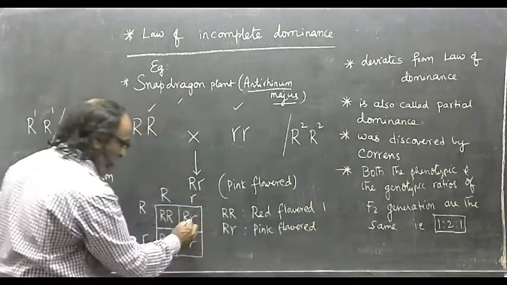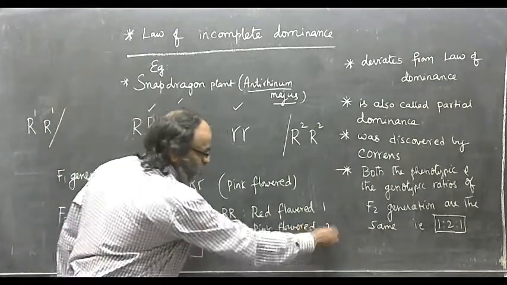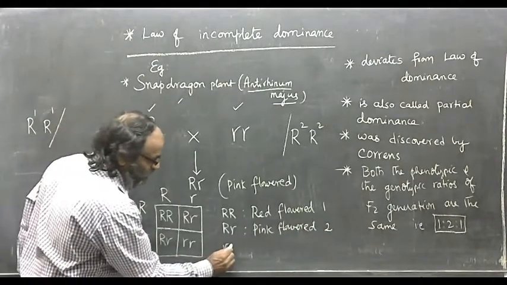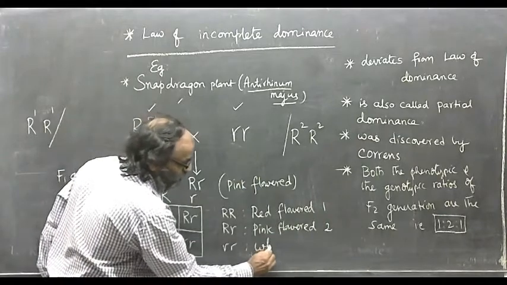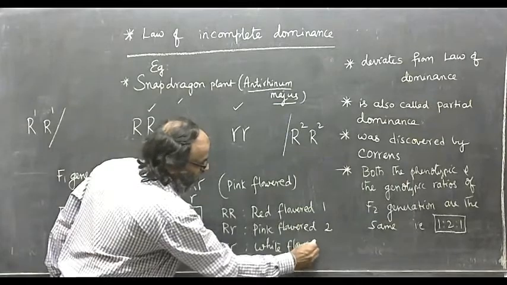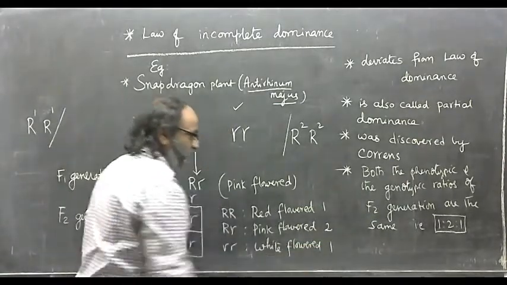How many of them are pink flowered from this checkerboard? 2. If the genotype is a small r, they are white flowered snapdragon plants. White flowered snapdragon plants, only one is white.